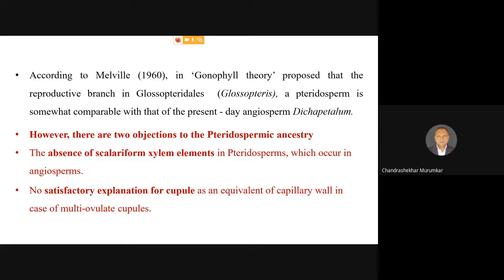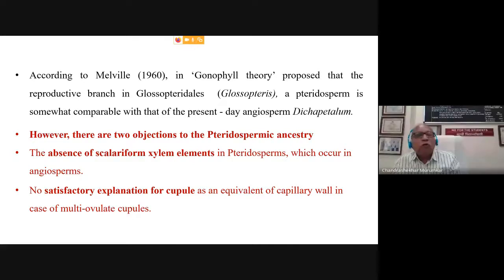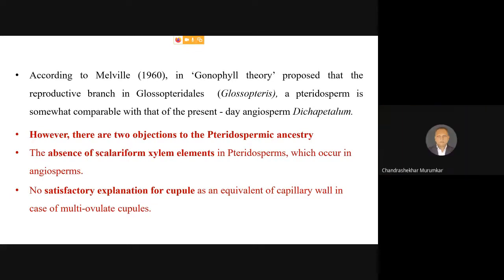The second objection: unfortunately, no satisfactory explanation for the cupule as an equivalent of the carpel wall is recorded in the case of multi-ovulate cupules. When we talk about a single ovary containing a single ovule, this can be justified.